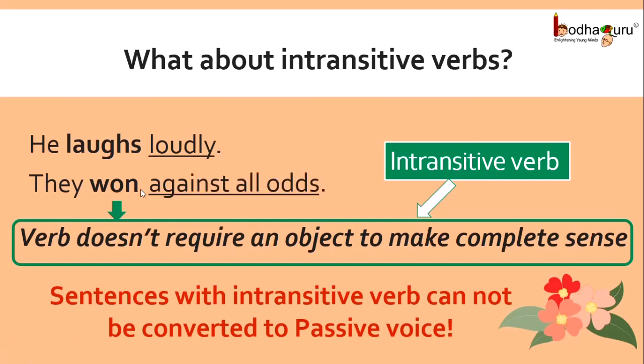Next, they won against all odds. This sentence also, again, has an intransitive verb. Why? Because this is a prepositional phrase. We don't see a noun here or a noun phrase. So this assures that these are intransitive verbs and hence it is not possible to convert them to passive voice.